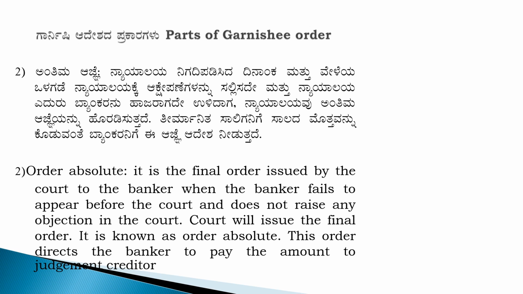So who issues the order absolute? It is issued by the court to the banker. If the banker fails to appear before the court, it will direct the banker to pay the amount therein in the judgment debtor's account to the judgment creditor.